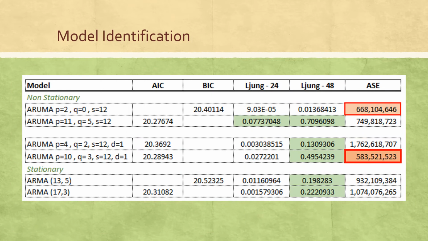Six models were investigated that covered 3 scenarios. The first removed the seasonal component, the second removed both the seasonal and trend components, and finally a stationary model was run without any transformation of the data. There were mixed results across the board in terms of AIC, BIC, and the Ljung-Box tests. However, based on the ASE results, there are 2 candidate models which you can see highlighted in orange in the last column.